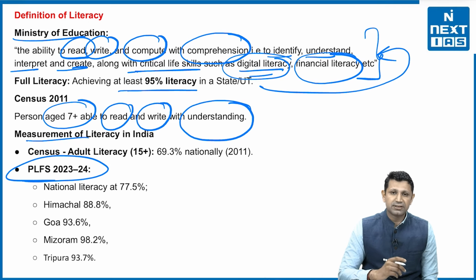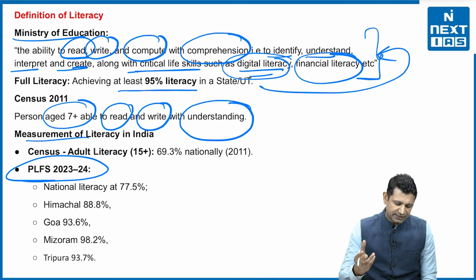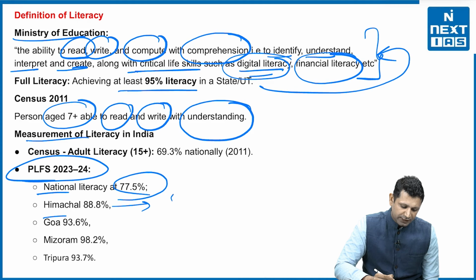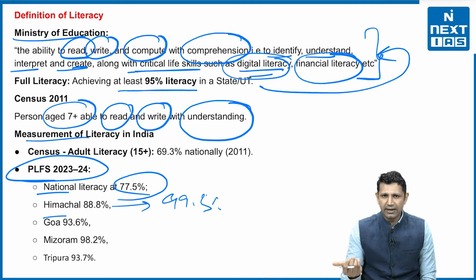The PLFS survey of 2023-24 has given the literacy status. The national literacy is 77.5%. Himachal Pradesh was 88.8%, and now it has increased to 99.3%. Then come Goa, Mizoram and Tripura.